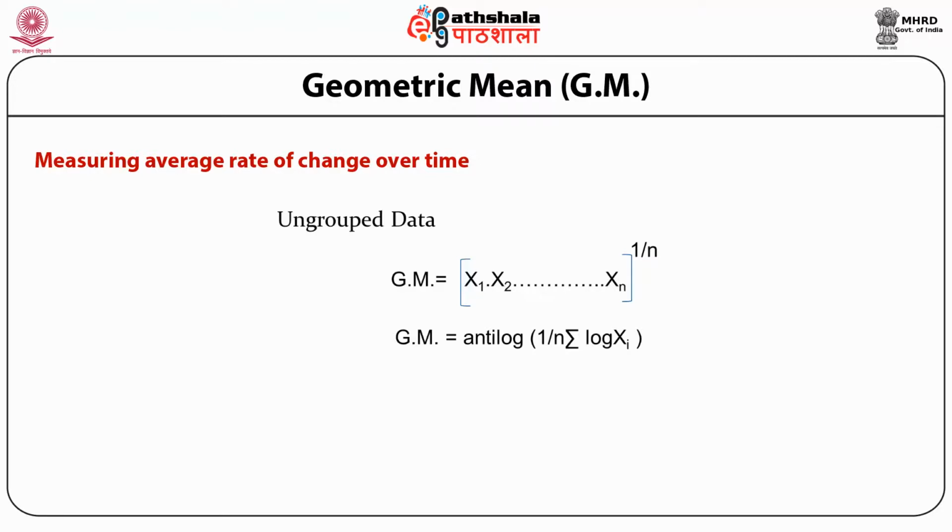So in order to calculate geometric mean, we make use of logarithms. So we say log of geometric mean is equal to log of the product of the numbers raised to the power 1/n. So geometric mean will be antilog within bracket 1 upon n summation log xi.